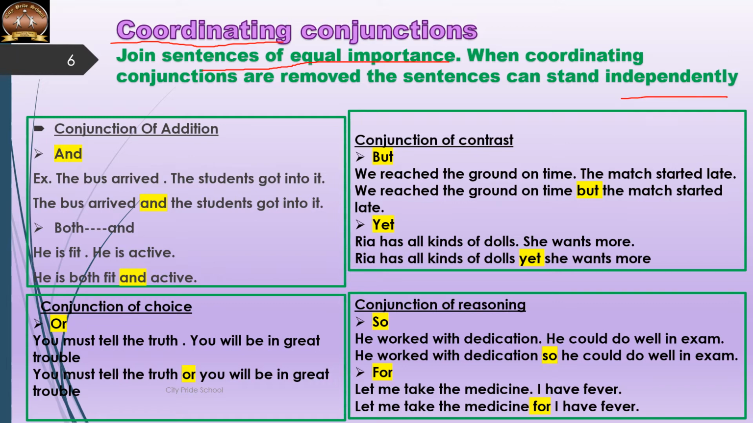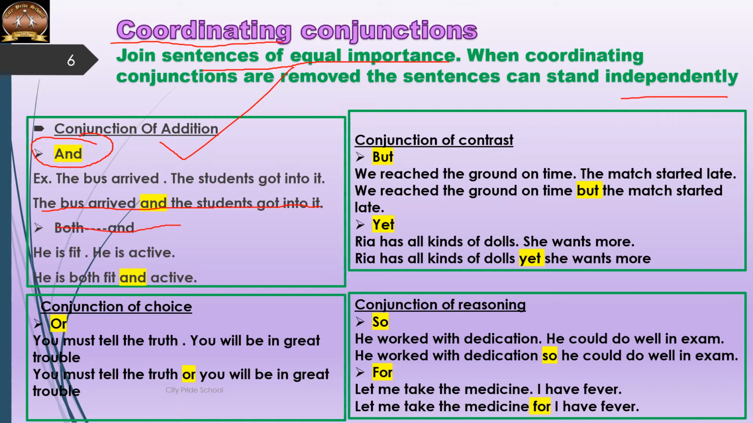Now, again, based on the kind of function they perform in a sentence, they are also further classified, like conjunctions of addition. The conjunction of addition is and, which always adds to sentences. For example, the bus arrived, the students got into it. So they can be joined together by using and. The bus arrived and the students got into it.